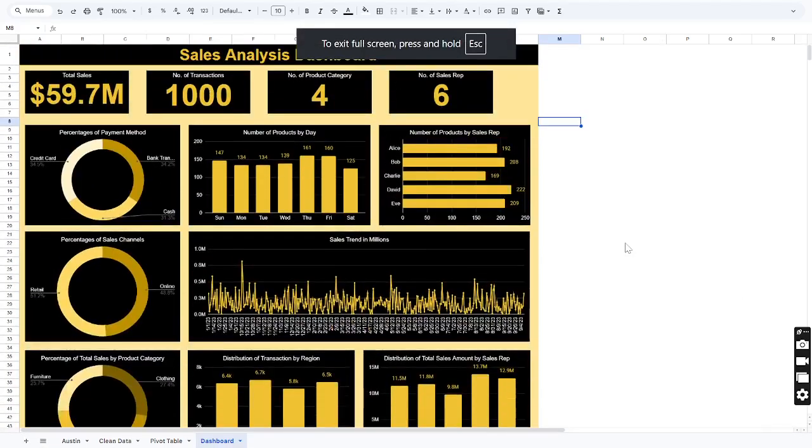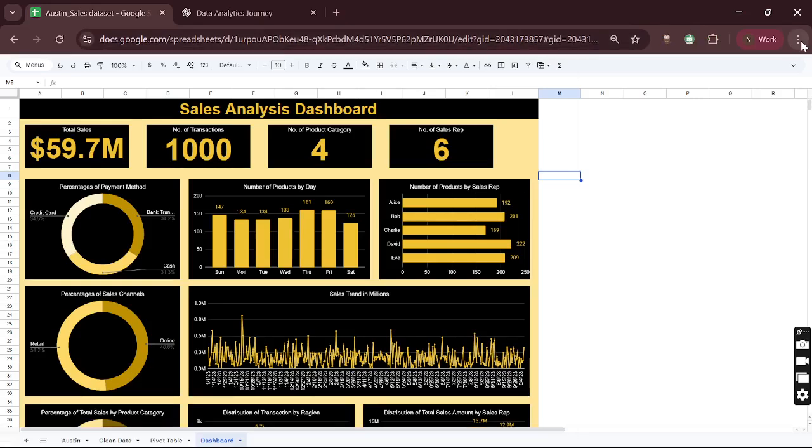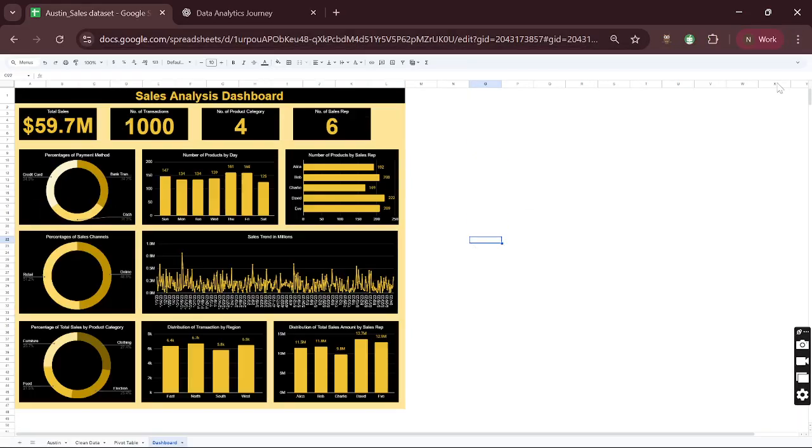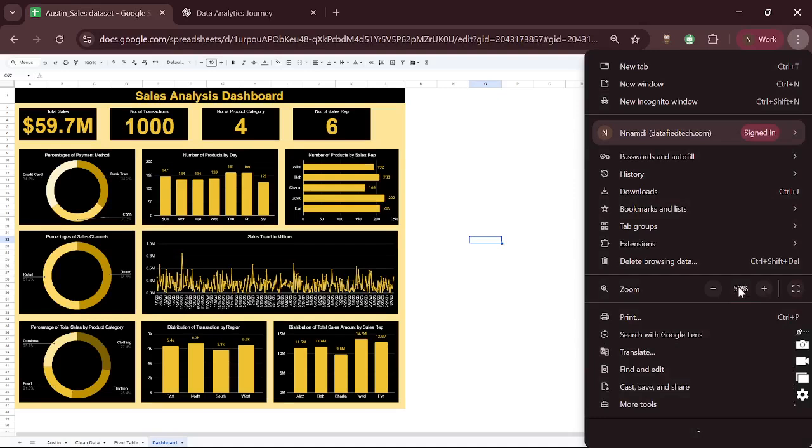Okay, it's still not showing me my whole dashboard. I need to capture everywhere. I'll close it again and reduce it a little bit, to 50%. Okay, let's see 50%. 50% now. This now looks smaller.